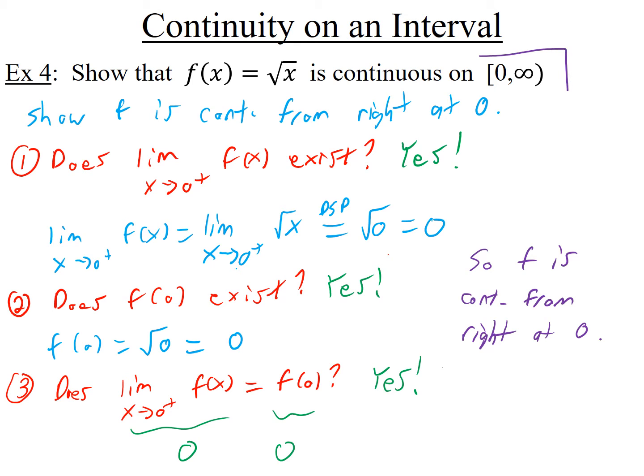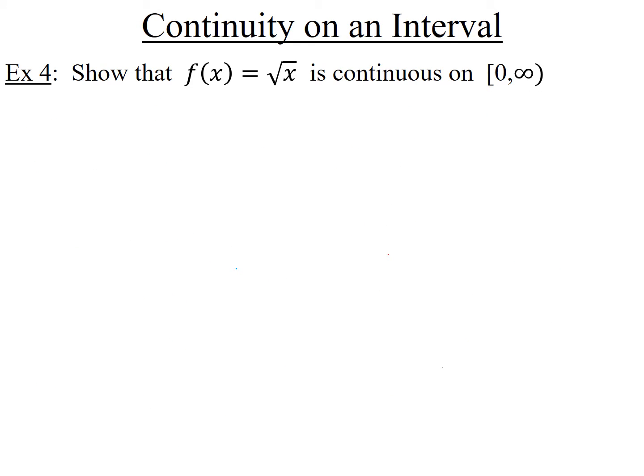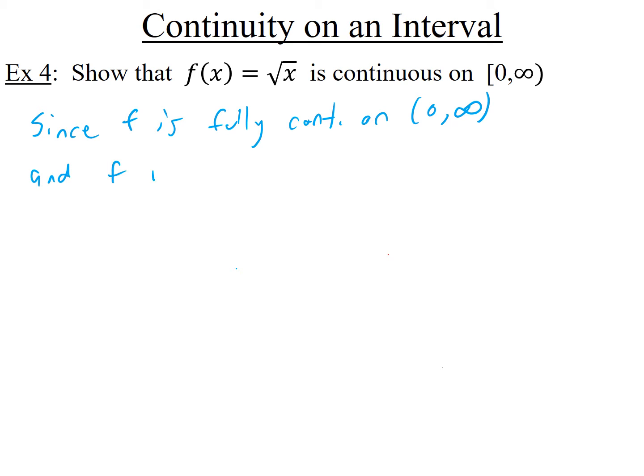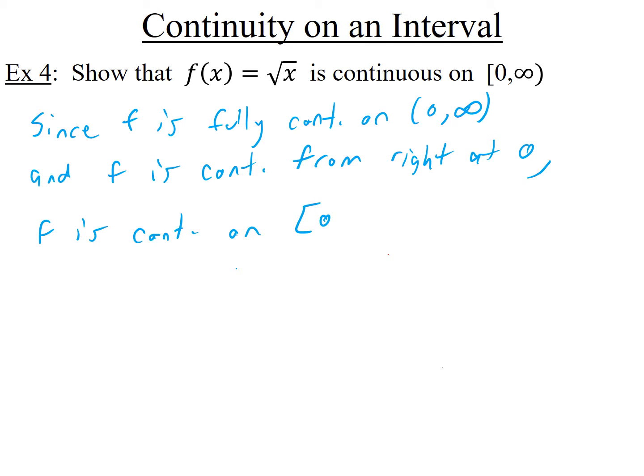So that means it's continuous on 0 to infinity. Maybe I should write that down. So let me erase a little more. Okay, so now just to conclude it here, since f is fully continuous on 0 to infinity, so it's fully continuous at any positive number, and f is continuous from the right at 0, f is continuous on the closed interval, well, bracket 0, comma infinity.